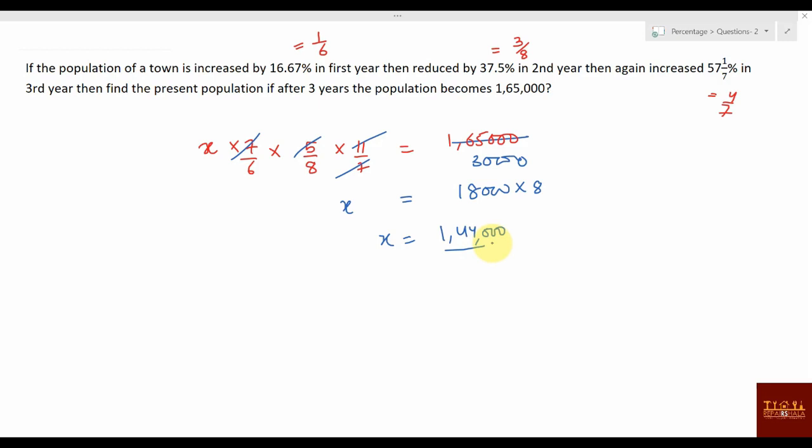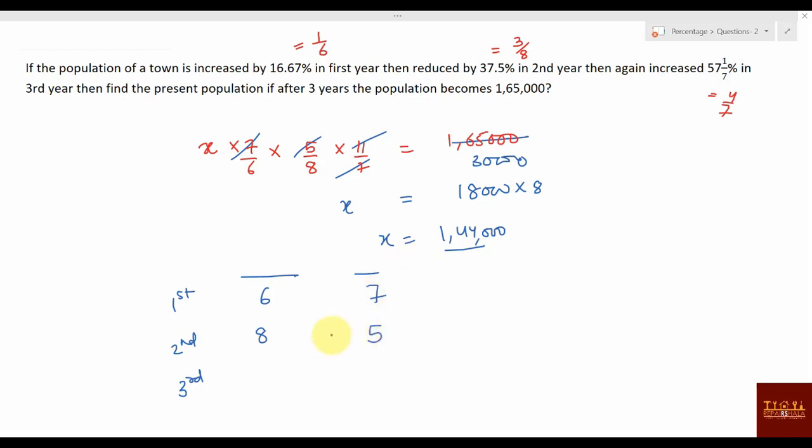This is one way, the percentage approach. If you want to go by the ratio approach, what can you say? In the first year, second year and third year, what is happening? A 16.67% increment is happening, so 6 will become 7. Reduction of 3/8 means 8 will become 5.